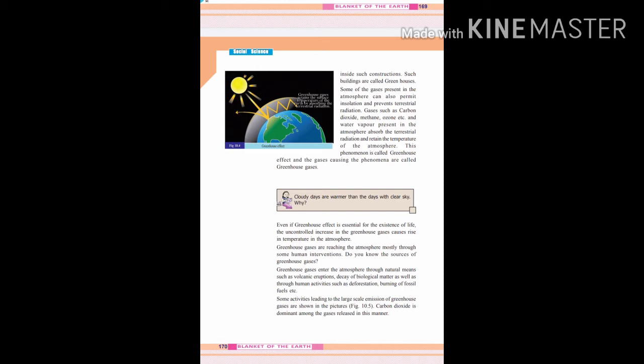Some of the gases present in the atmosphere can also permit insolation and prevent terrestrial radiation. Gases such as carbon dioxide, methane, ozone, etc. and water vapor present in the atmosphere absorb the terrestrial radiation and retain the temperature of the atmosphere. This phenomenon is called greenhouse effect, and the gases causing the phenomenon are called greenhouse gases.